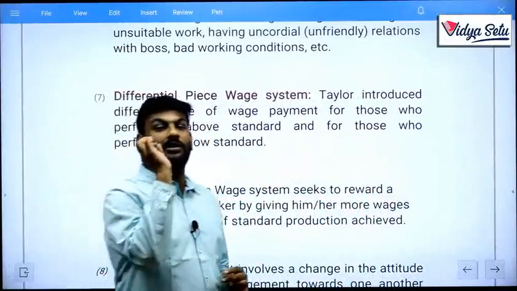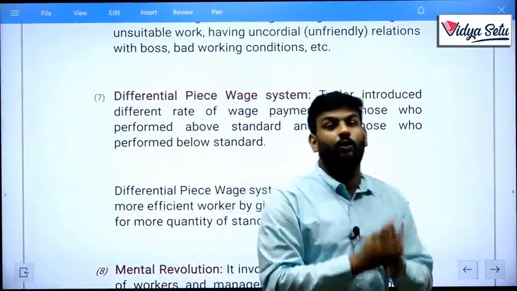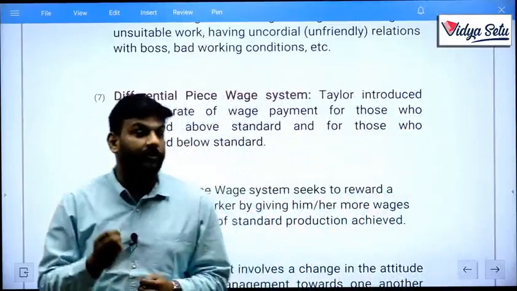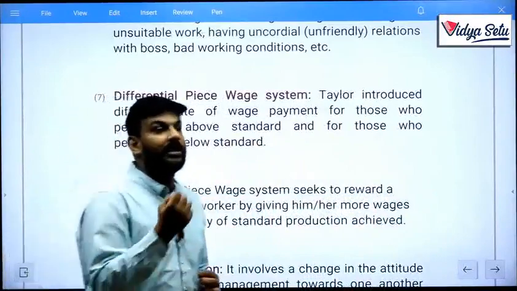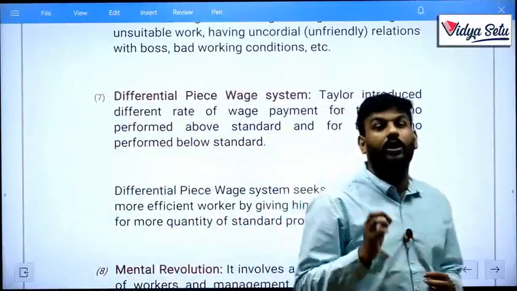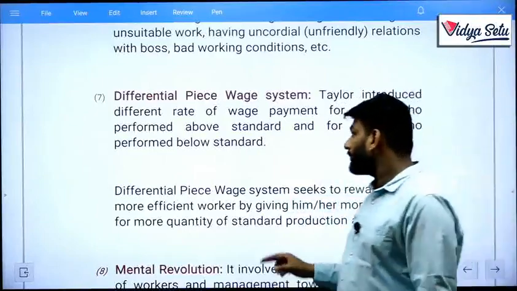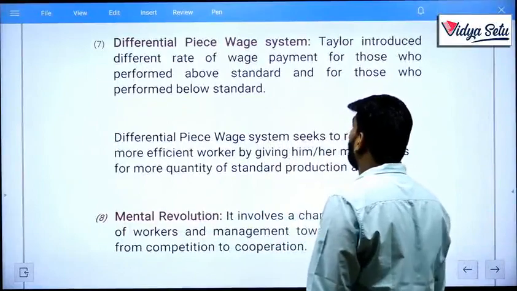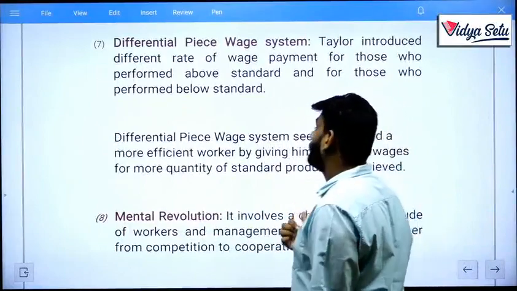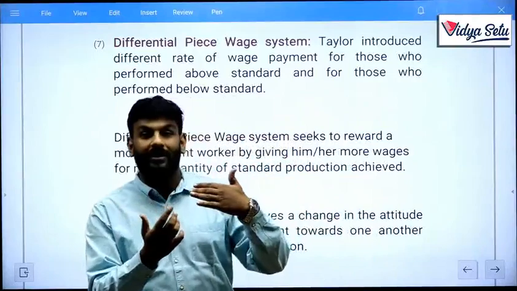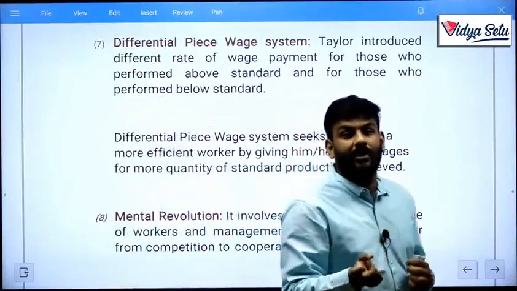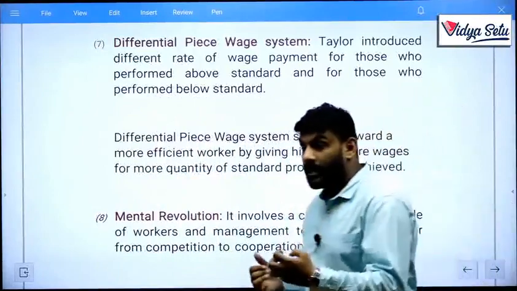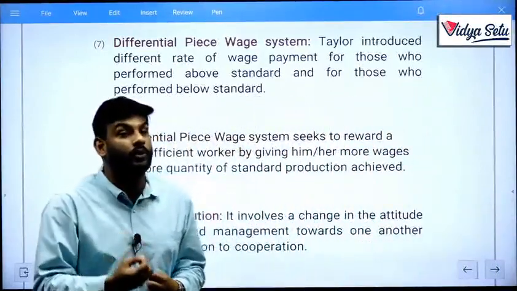Organization A follows a standard rate, that is ₹80 per day, and organization B follows the piece wage system, that is, according to how many pieces you produce, you take the wage rate according to your pieces. Taylor introduced different rates of wage payment for those who performed above standard and for those who performed below standard. Above and below, you get that. For example, 20 units is my standard limit, so every worker needs to produce 20 units.